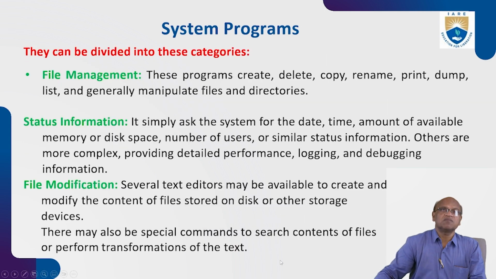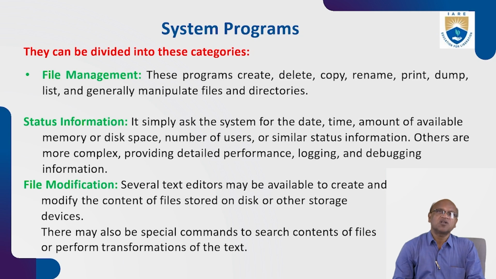System programs can be divided into categories: file management, status information, file modification, like this. In file management, these programs create, delete, copy, rename, print, dump, list, and generally manipulate files and directories. I will tell you one thing. Suppose you are writing a program and save it, or copy it.